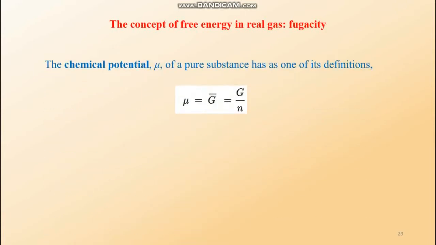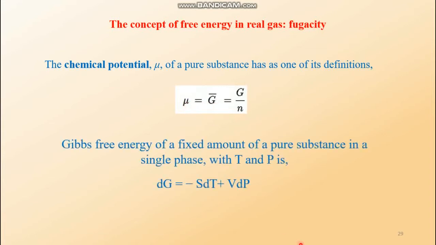In order to do this, we have to start with the expression of chemical potential for a pure substance, which is mu equals molar free energy. Molar free energy means the overall free energy per mole, that means it will be divided by the total number of moles, resulting in G bar, which is actually written as mu. The expression of the differential of this free energy G from the fundamental equation of thermodynamics is minus S dT plus V dP.